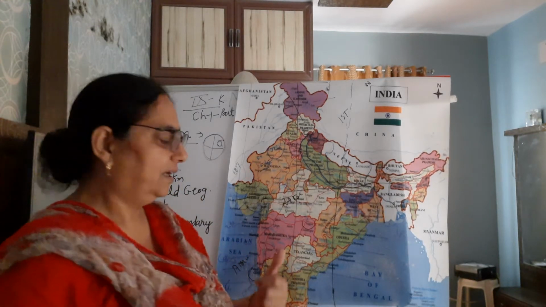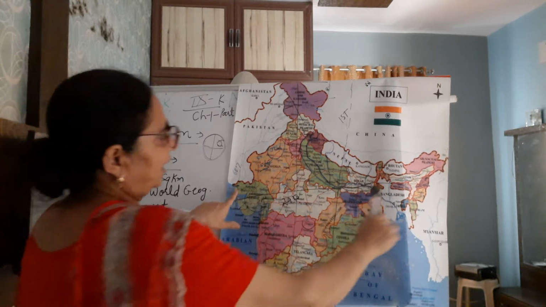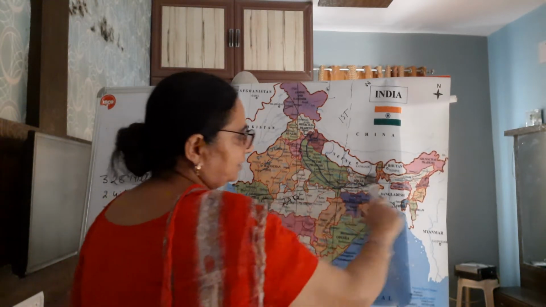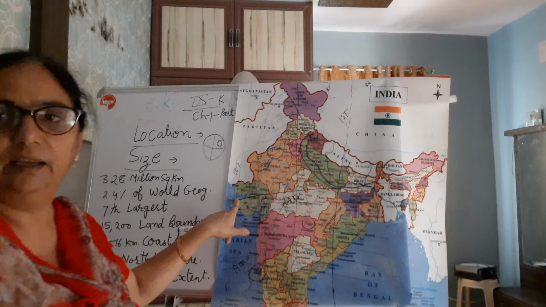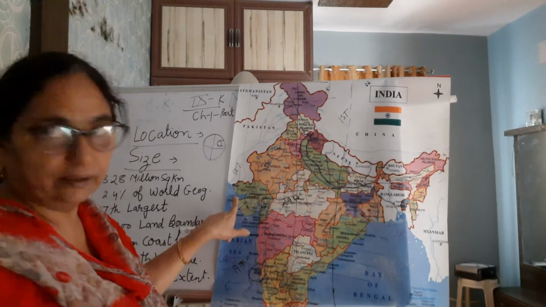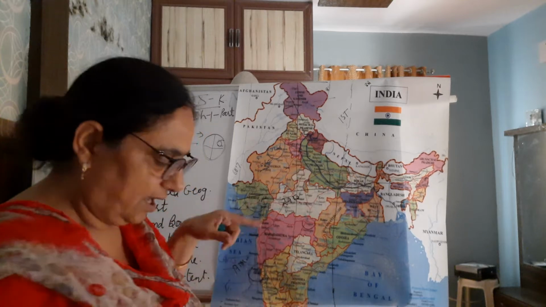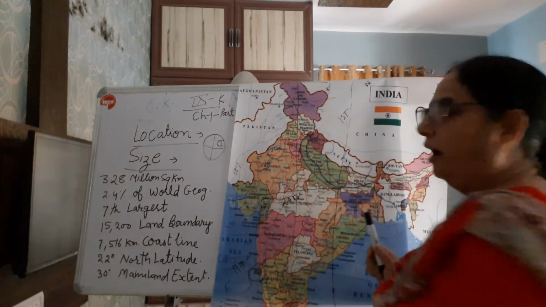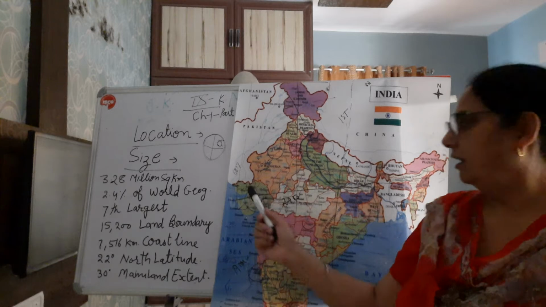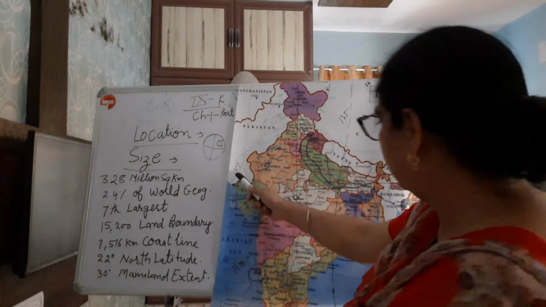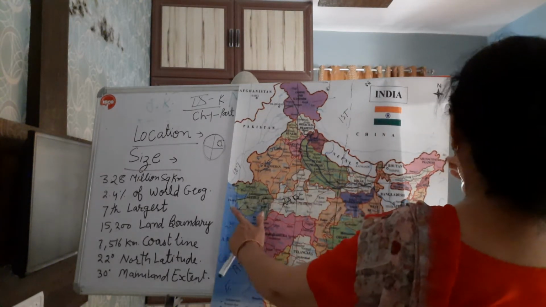The main extent of India is 30 degree. Time is decided with the revolution of the earth around the sun.